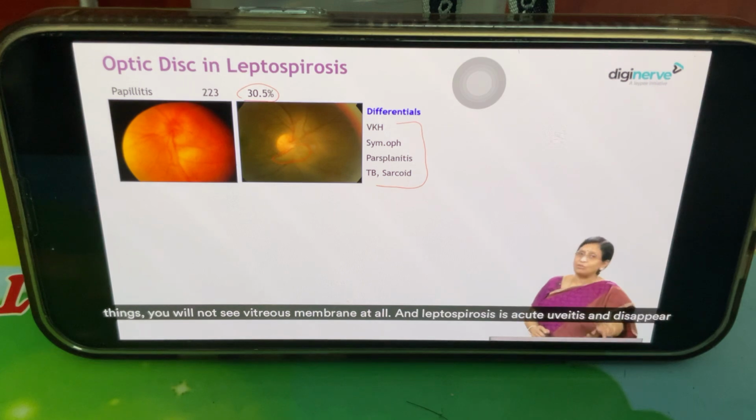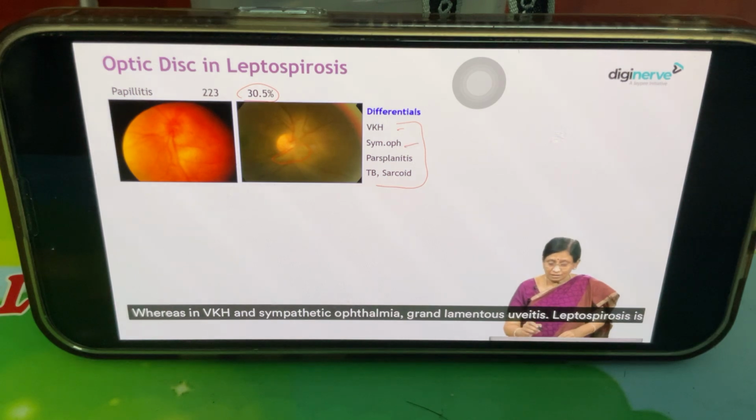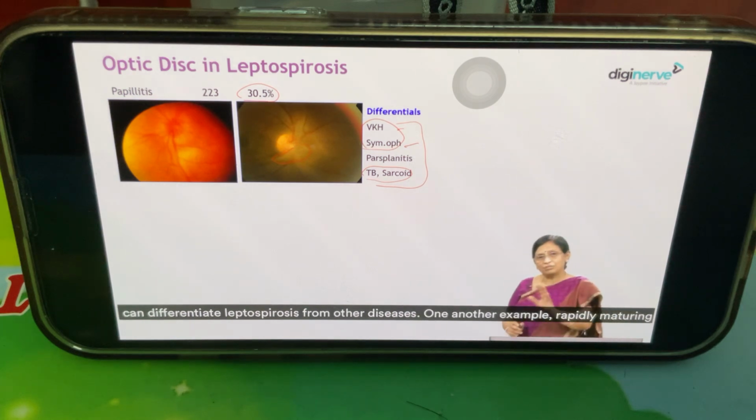And leptospirosis is an acute uveitis and disappears with one course of steroid. After that, usually the patient will not come with a recurrence of uveitis. Whereas VKH and sympathetic ophthalmia are granulomatous uveitis. Leptospirosis is non-granulomatous uveitis. All these others are granulomatous uveitis. So with that, we can differentiate leptospirosis from other diseases.